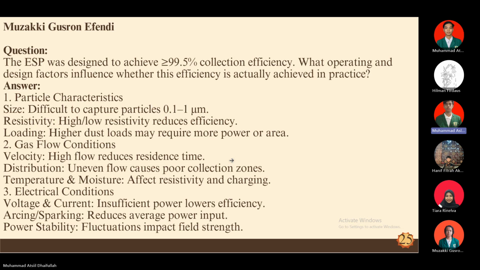The third factor is the electrical condition, which also has several types. First is voltage and current: insufficient power lowers the efficiency of the ESP. Then arcing or sparking reduces the average power input, which reduces the efficiency of the ESP. And for power stability, fluctuations impact the field strength of the ESP. Next slide, please.